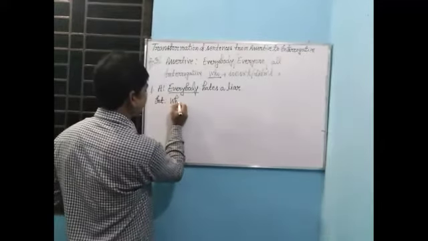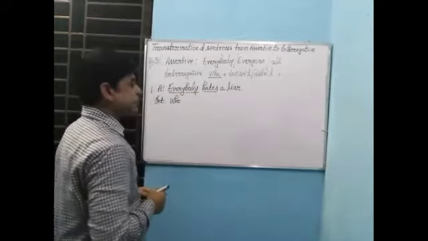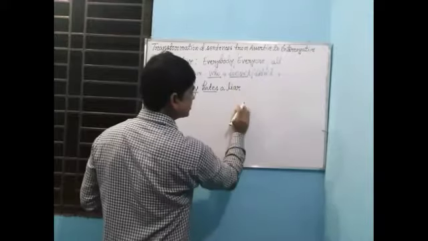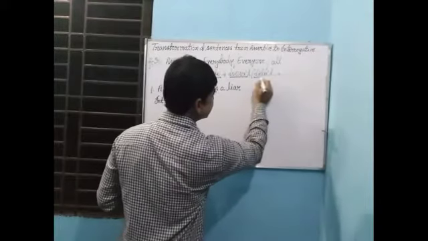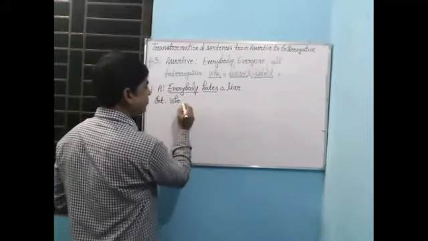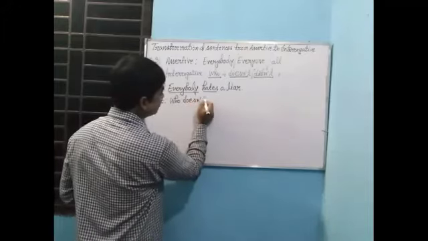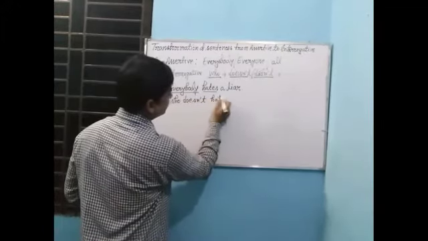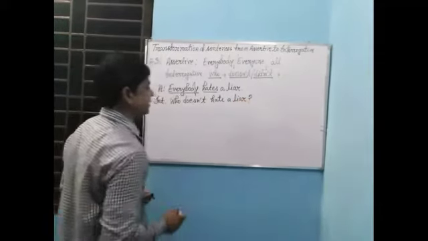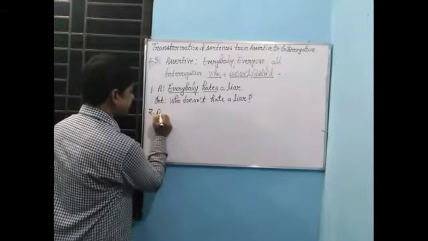Who. Then according to tense, here the sentence is in present indefinite tense, so if you get present indefinite tense you have to use doesn't. If you get past indefinite tense you have to use didn't. So the sentence is in present indefinite tense, so we are going to use doesn't. Who doesn't hate a liar? Now it has become interrogative sentence.